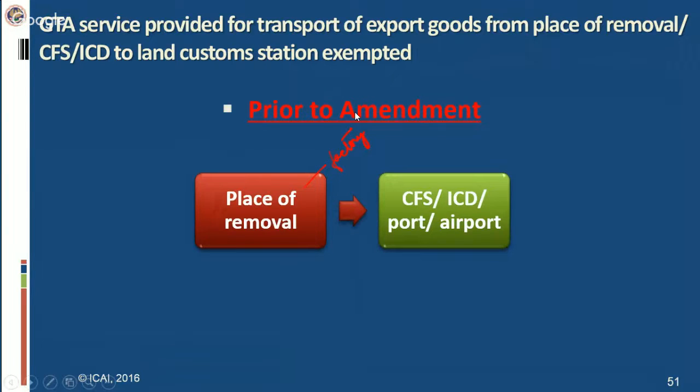This exemption is basically for export goods, not for all goods. So when these export goods are transported with the help of a GTA by road from factory to a CFS, ICD, port or airport, the service tax was exempt.